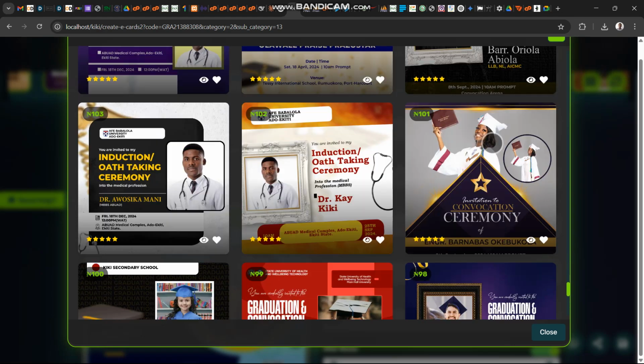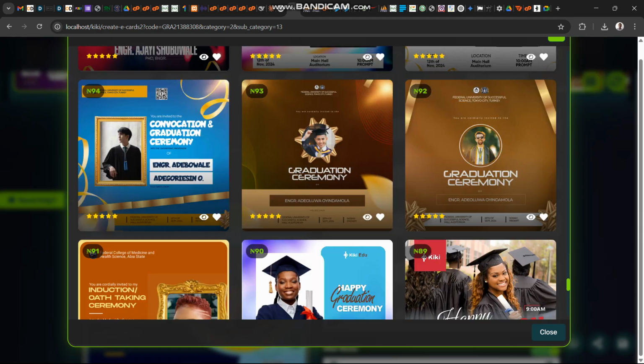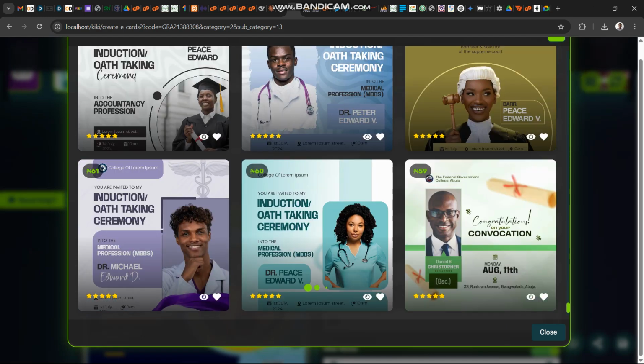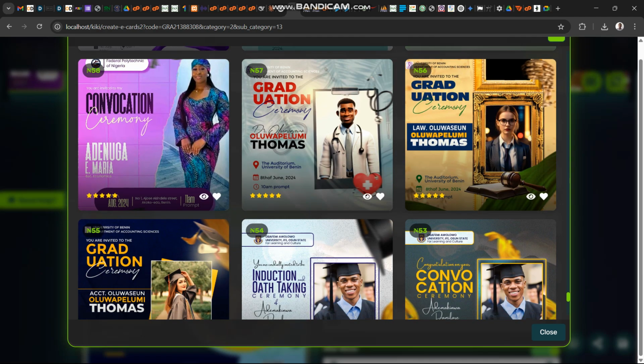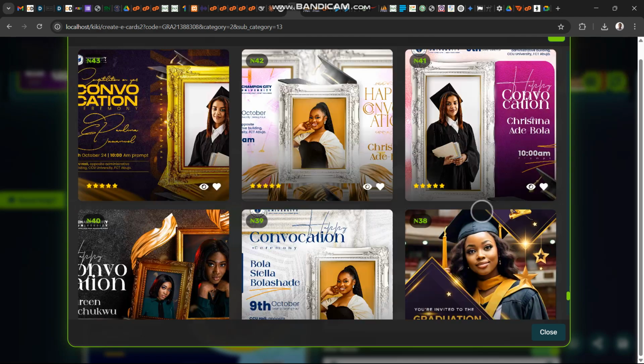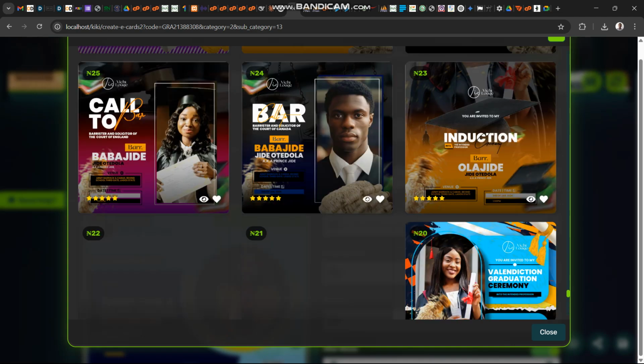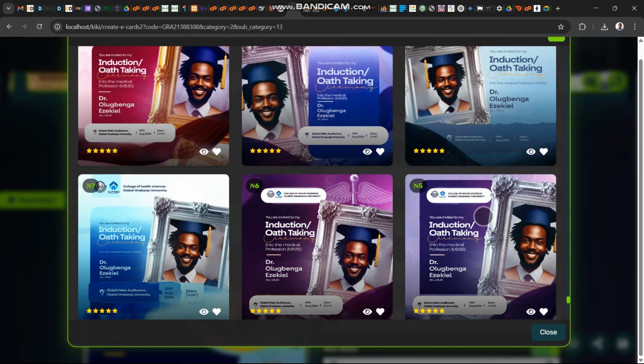So we have as many templates as possible in all the categories. Okay, we have them readily available. So you can decide to pick any one of these and use it in a few seconds without any need for a graphic design background.